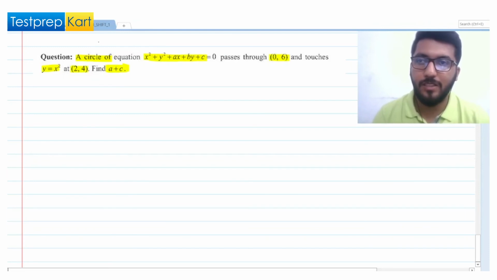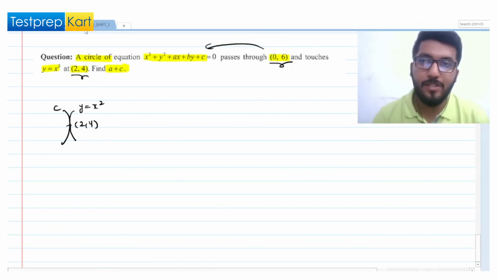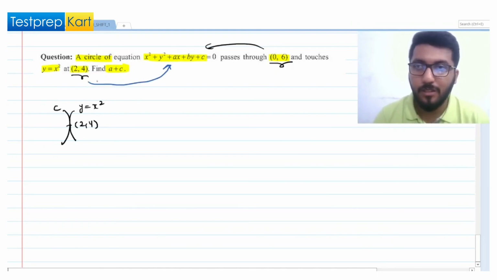So in this type of question, try to identify the conditions that they have given. First condition, 0 comma 6 is lying on this circle, and then here we have 2 comma 4. Just try to imagine this point is 2 comma 4, and this is y equal to x square and this is the circle. So 2 comma 4 is lying on both the curves, circle and y equal to x square, so it should satisfy both. So definitely we have got the second condition.